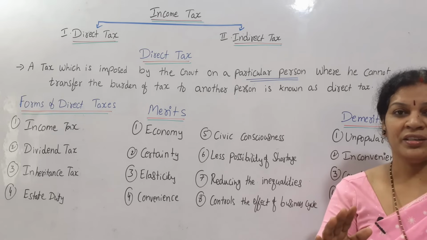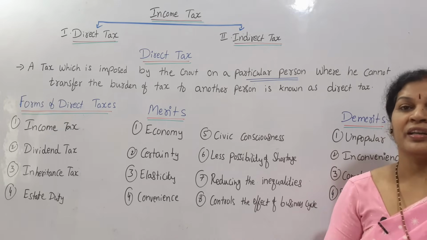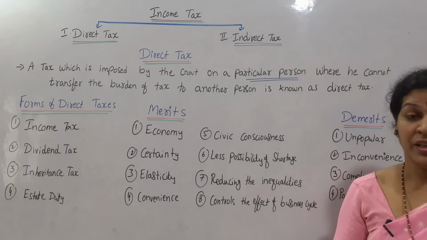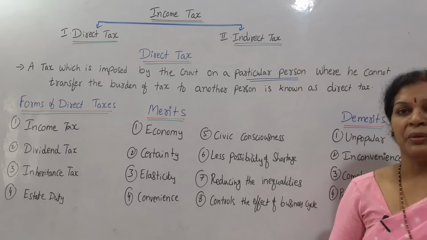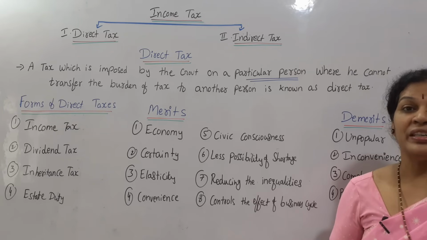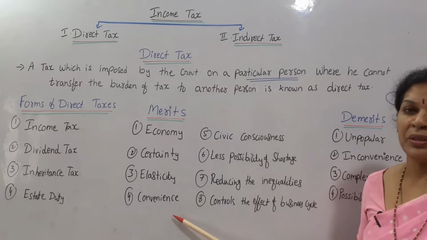There is no mediator, there is no problem at all. Whatever amount he has to pay, he can pay directly to the government. It is a very comfortable and convenient option, and government will also be getting a certain amount of income from the group of people who are earning money. So that is why we say it is convenient for both the parties.